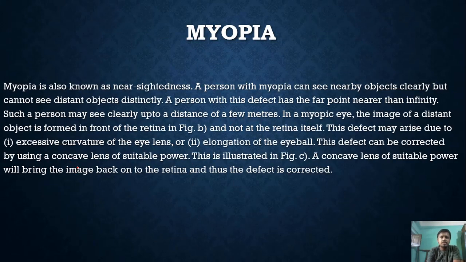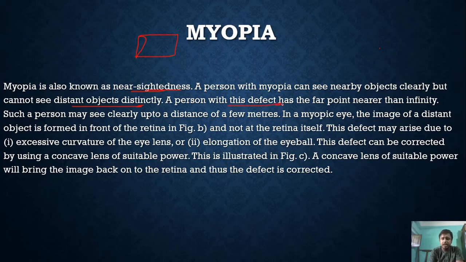First, we will discuss myopia. Myopia is also known as nearsightedness. A person with myopia can see nearby objects clearly, but cannot see distant objects clearly. If you are in a classroom sitting in the front bench, you can see the blackboard clearly, but you are not able to see what someone has written in a notebook when you move back. Then you are suffering from myopia.